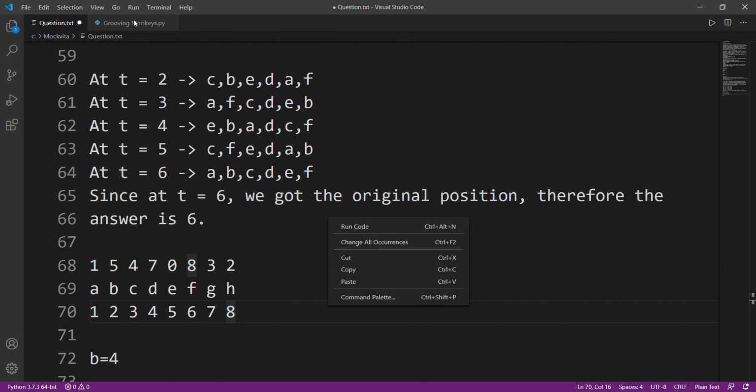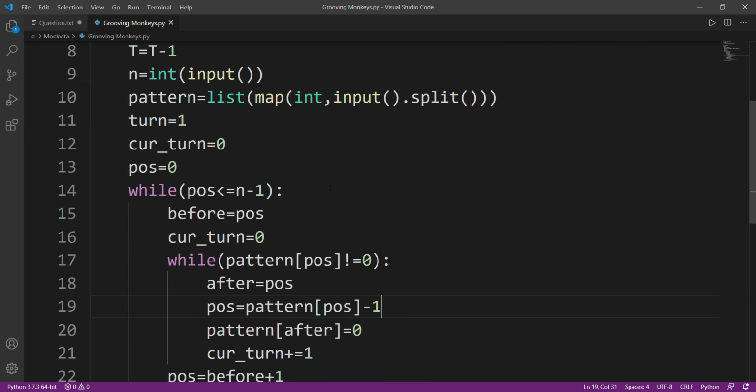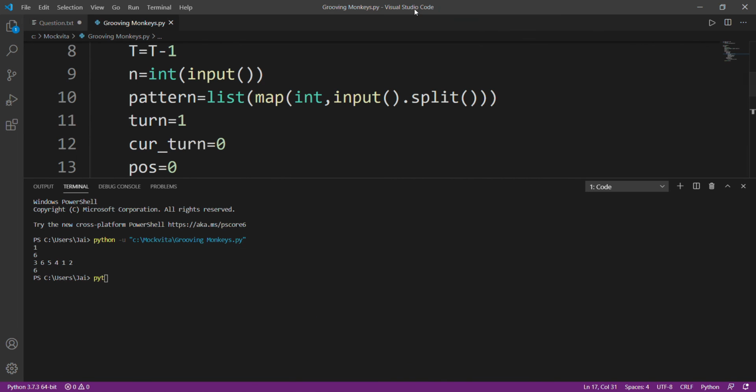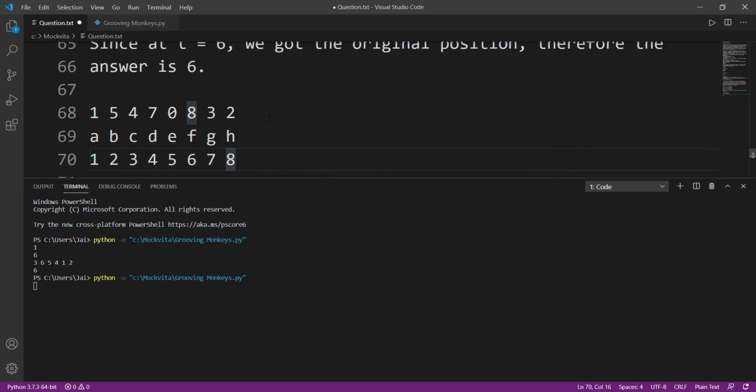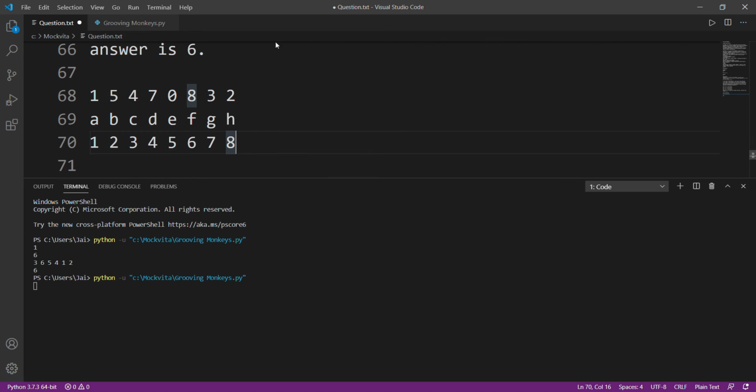I am going to execute this. I'm actually trying to calculate after how many turns the monkeys will return to their position, and after that I will test that also. So we have only one test case. We have 8 indexes with 1, 5, 4, 7, 0, 8, 3 and 2. So our answer is